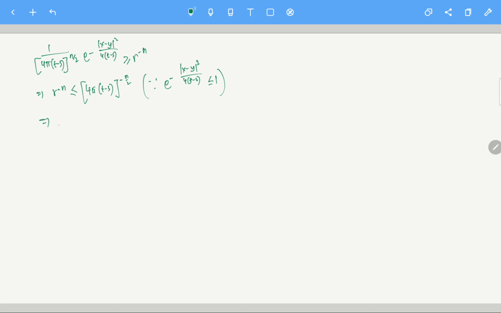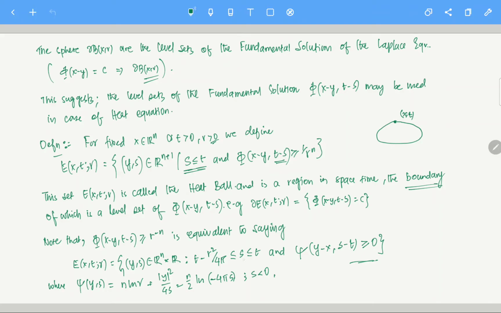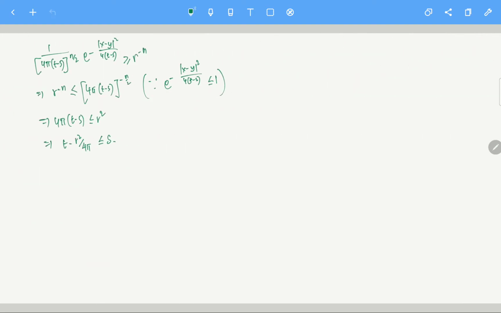So what does that give me? It gives me 4 pi (t minus s) is always less than or equal to r square. Okay, and that will give me t minus r square by 4 pi is less than or equal to s. Clear? Yes. So this is why I am coming out with this. See, s is always less than or equal to t, and s is greater than or equal to t minus r square by 4 pi. Okay, you can write it the other way too: s is greater than or equal to t minus r square by 4 pi. Okay, right.